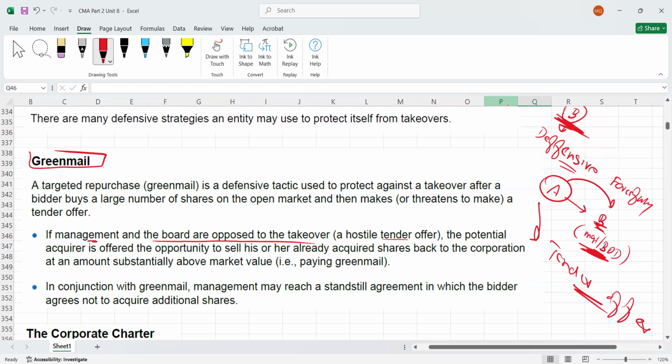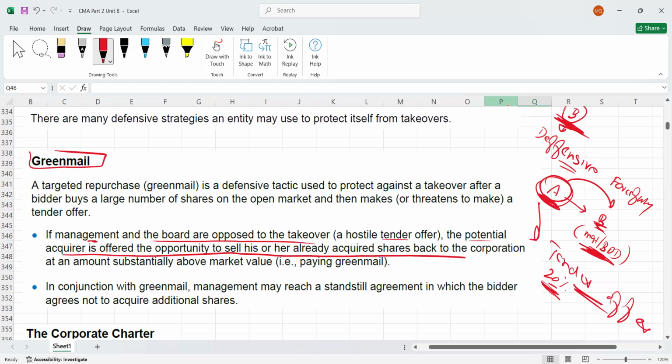Now the potential acquirer is offered the opportunity to sell his or her already acquired shares back to the corporation. What does it mean? Let's assume company A has already acquired, through the tender offer, for example 20% of the stock. Even though the management and the board are opposing this acquisition, A has still been successful in purchasing 20%.